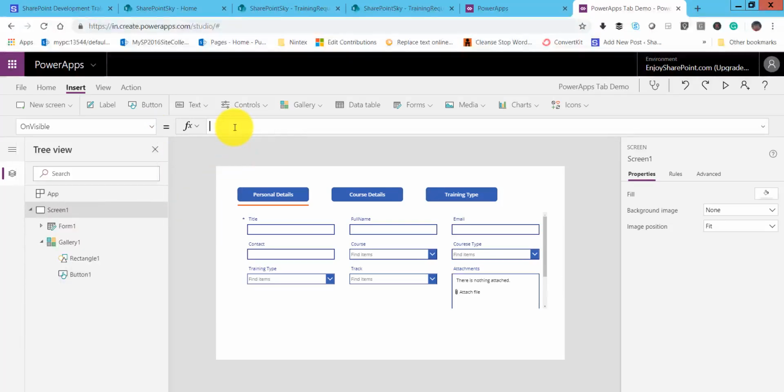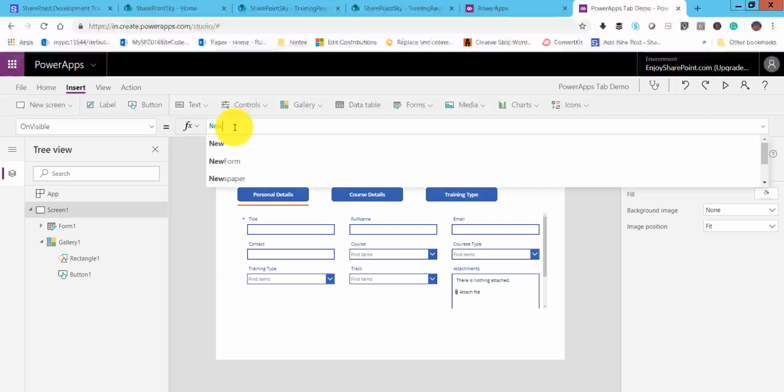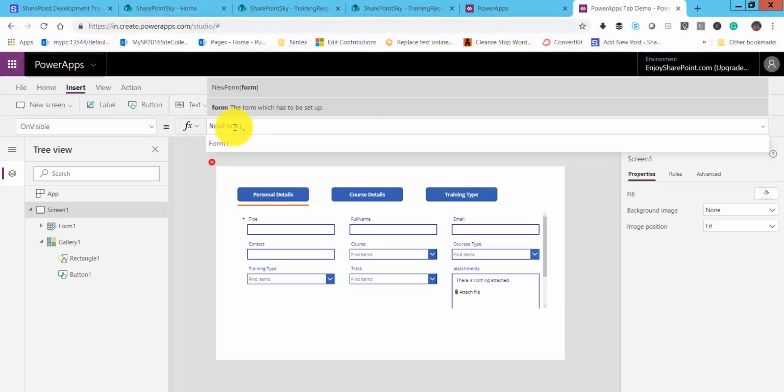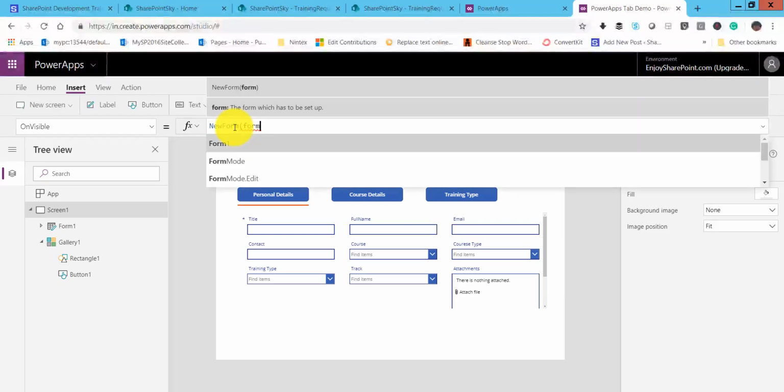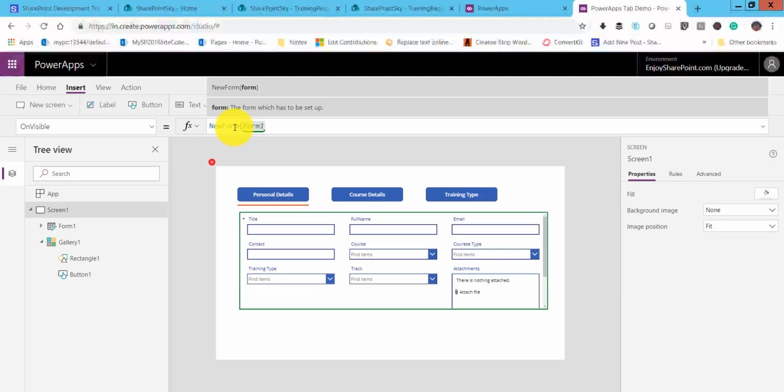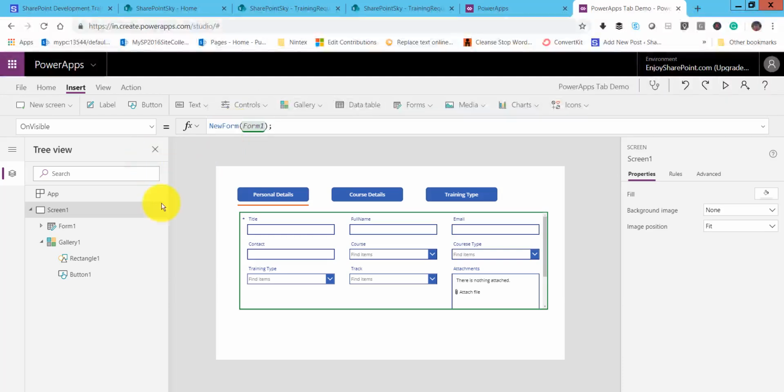You can see here, basically here we want to open our new form. So for that reason what we will do is we will say new form and our form one, so that our form one will open here. So you can see here if we do that, then whenever the screen will be visible, our form will also be displayed here.